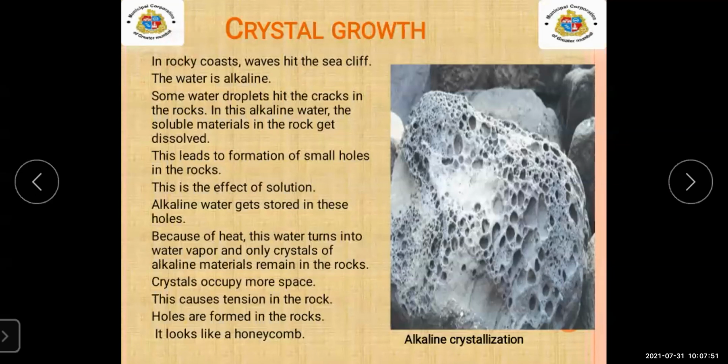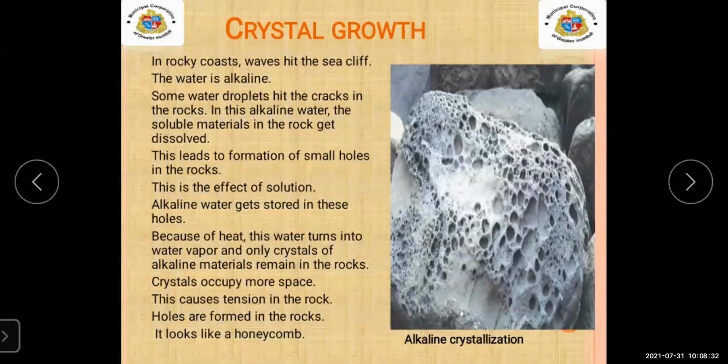Next to the sea only, you can see there is a huge land, like a mountain type. It is very high, like a tower you can take it, and it has a very steep side also. So when we are learning this crystal growth, you have to keep the sea area in your mind. And in those sea areas, what will happen to the rocks that we will study.